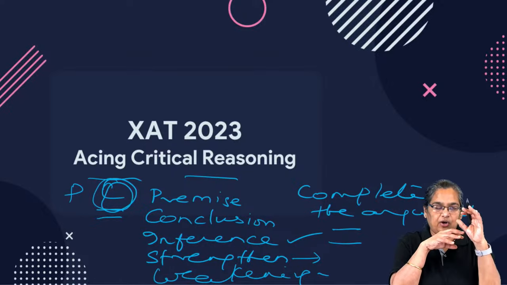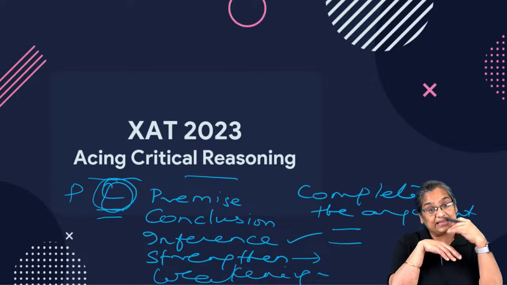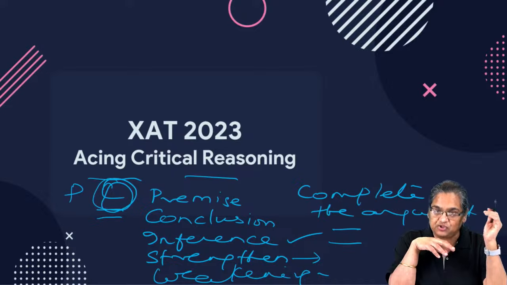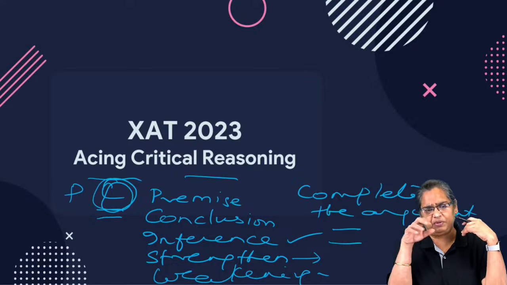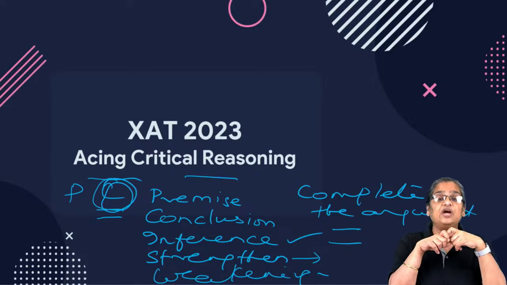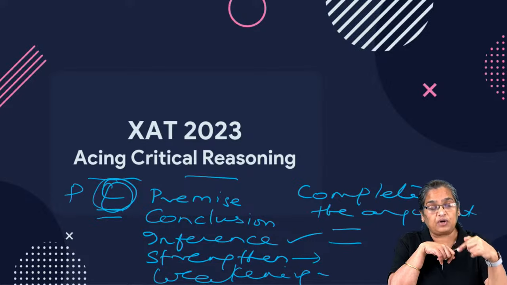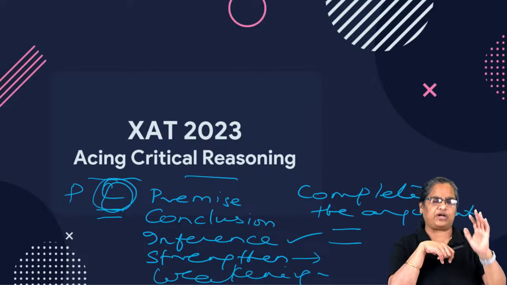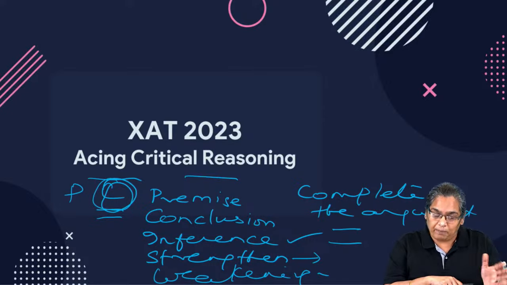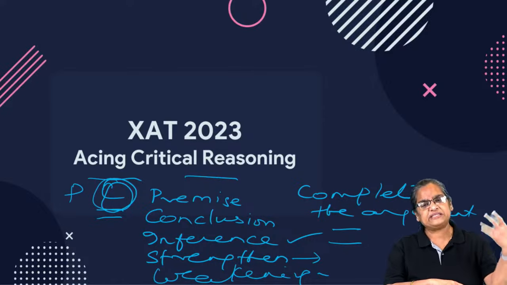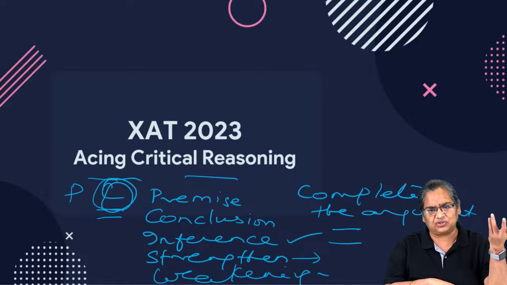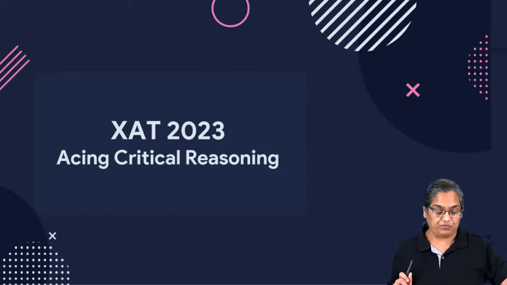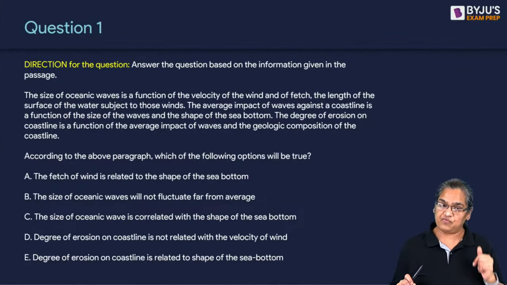They give you a dialogue between A and B, and then they ask you questions. Some of the options would be based on what A is saying, some of the options would be based on what B is saying, or they will ask, what is the connection of what B is saying to A? He is refuting, he is supporting, he is contradicting, whatever. So these are the common questions asked. There may sometimes be a question on resolve the paradox or method, but we'll be looking at these types of questions today, starting with the first one.